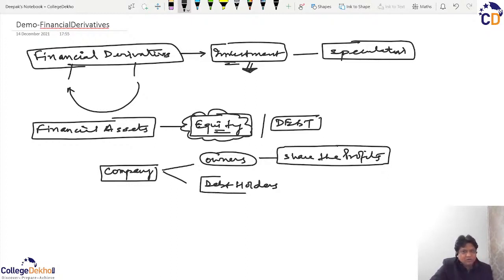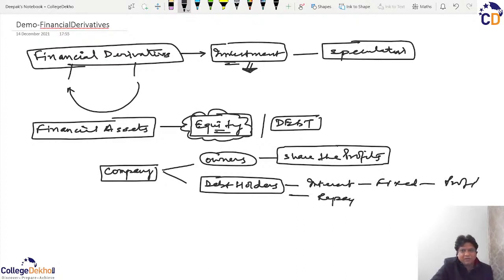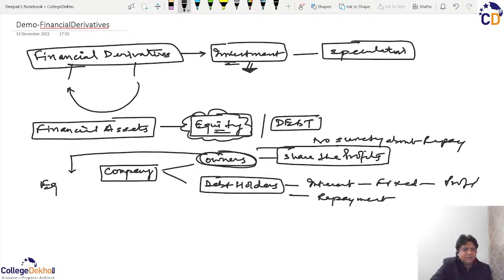But when we talk about the debt holders, they have provided money to the company on a precondition that they will be getting an interest which is fixed irrespective of profitability. And secondly, there will always be a repayment of debt. Whereas in the case of owners, there is as such no surety about repayment. Whether repayment will happen or not, that depends. So in a company, the funds provided by owners we call equity capital.